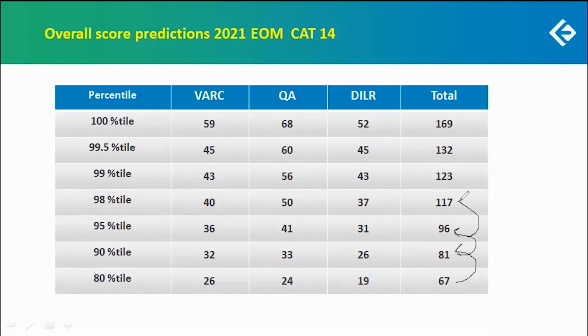Then I want more, 20 marks, so 6 or 7 additional correct. From 98 to 99, just 2 additional correct. From 99 to 99.5, another 3 additional correct. Understand how the ladder climbs, and you will know how to improve your scores.